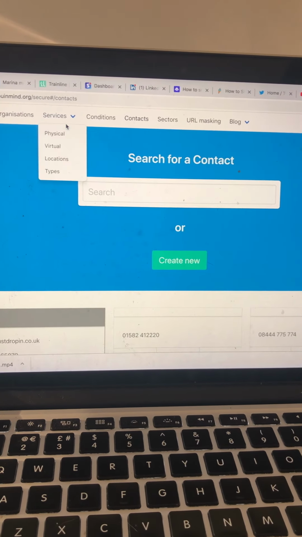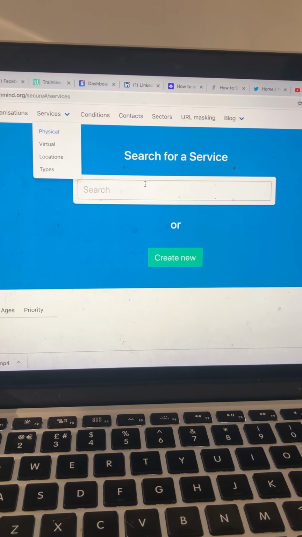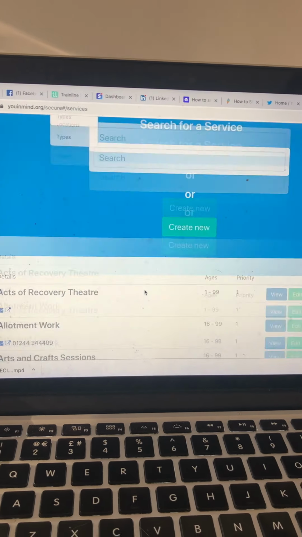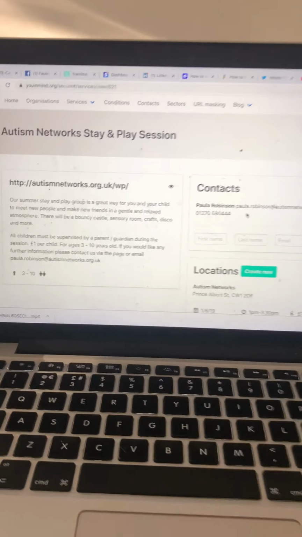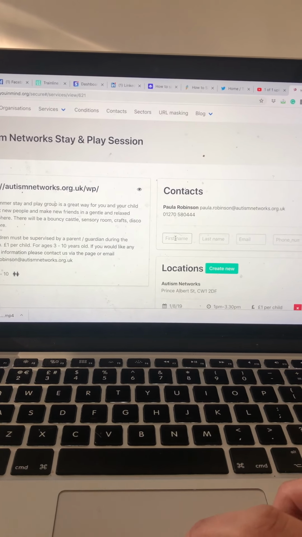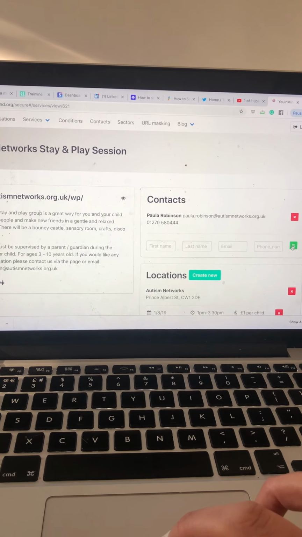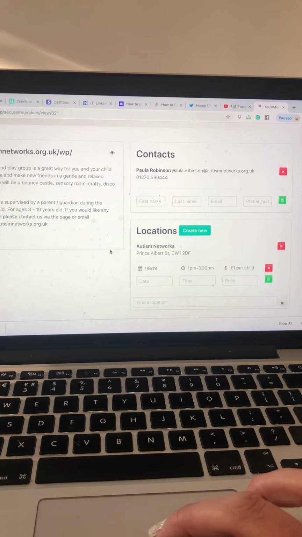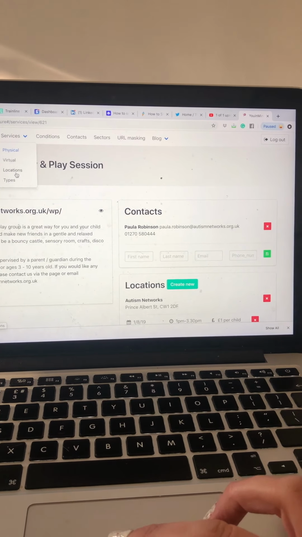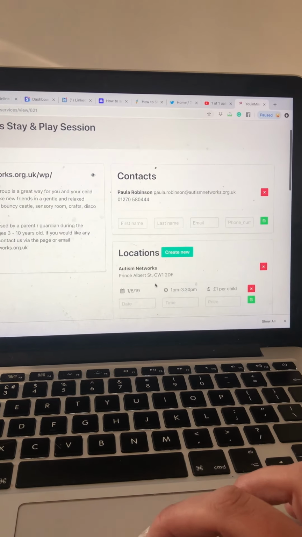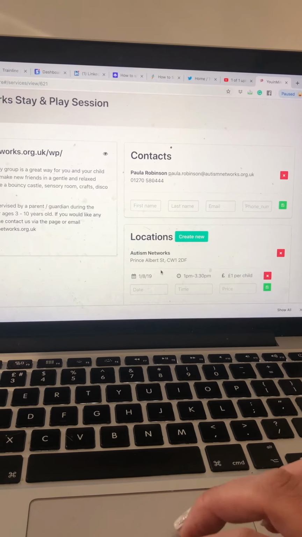Then you go back into your service and attach the contact details. As I start to search it, it will come up, and then you press save. The same with the location: you go to locations, create the location, and then attach the location to that service.